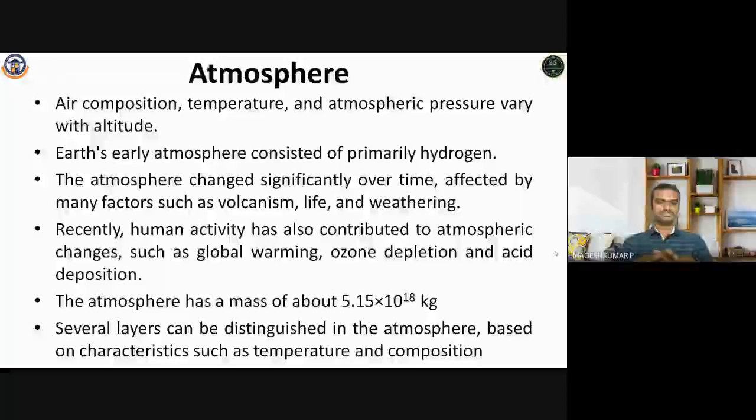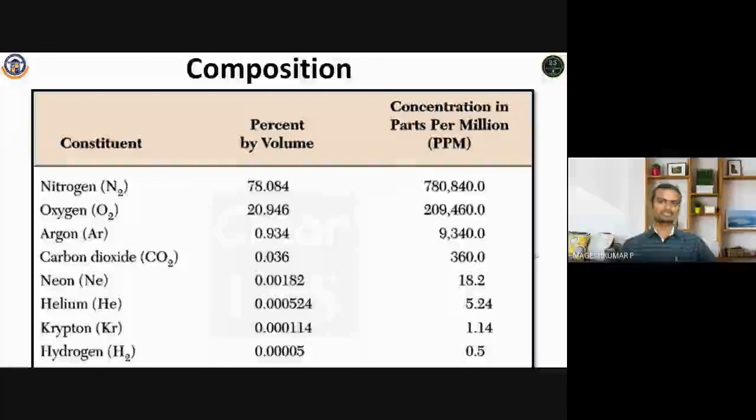The atmosphere has a mass of about 5.15 times 10 to the power 18 kg. You can imagine the huge mass of the atmosphere, and several layers can be distinguished in the atmosphere based on characteristics such as temperature and composition. As I already told you, the different layers are distinguished in the atmosphere based on the temperature and pressure variations mostly. And this is about the atmosphere, general characteristics and introduction about the atmosphere.